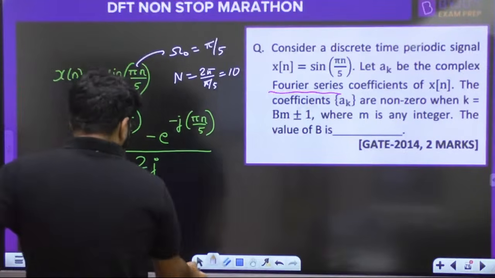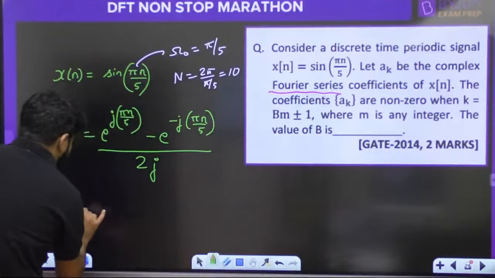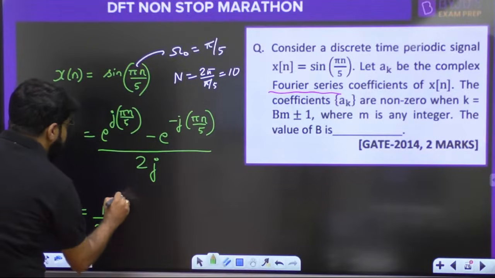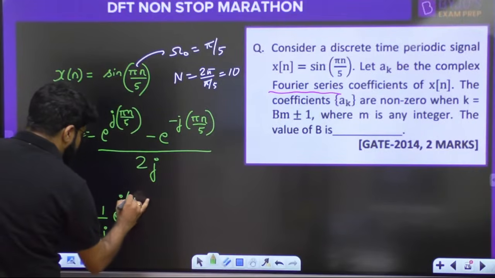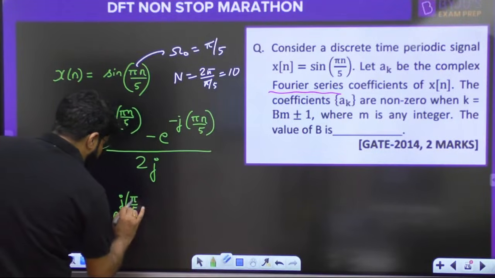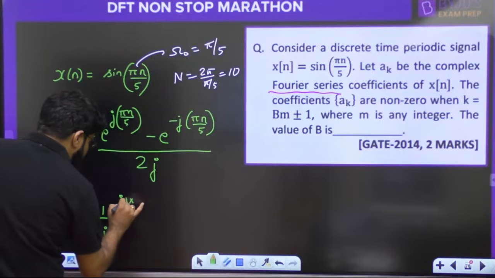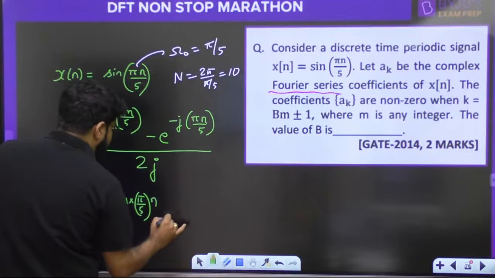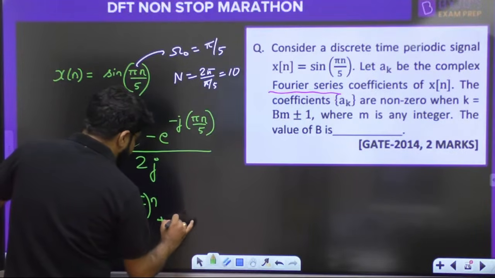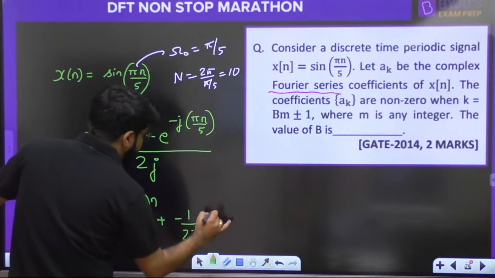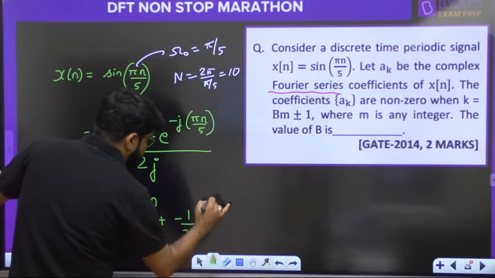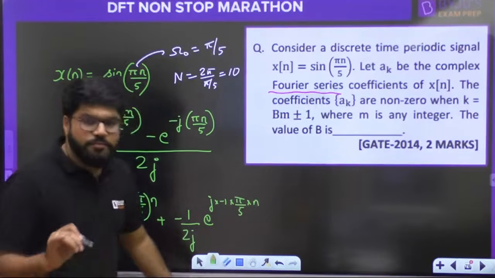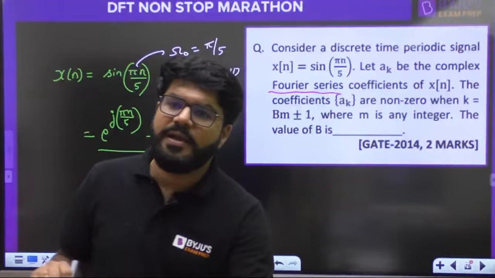Now, if you separate this out, you have 1 upon 2j e raised to the power j pi by 5 times n, which is j into 1 into pi by 5 into n, plus minus 1 by 2j e raised to the power j into minus 1 into pi by 5 into n, because in the Fourier series we want to write e power jk omega naught n.